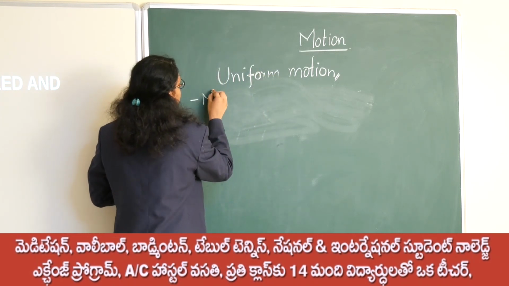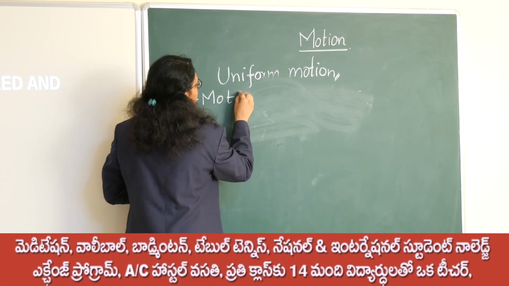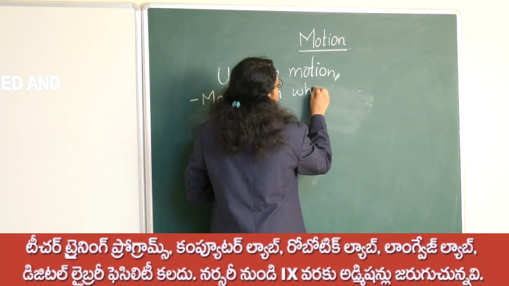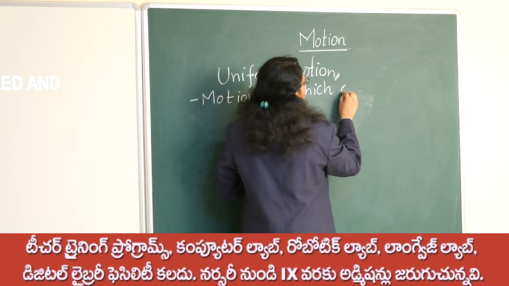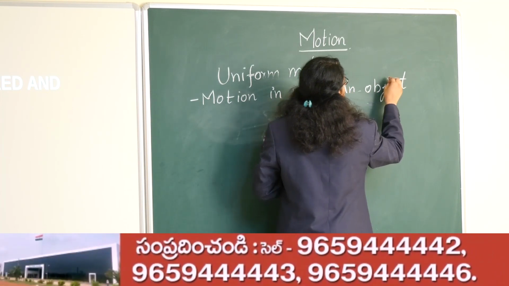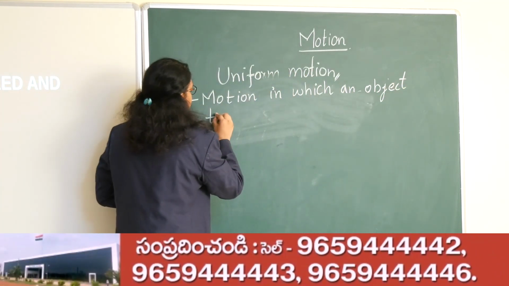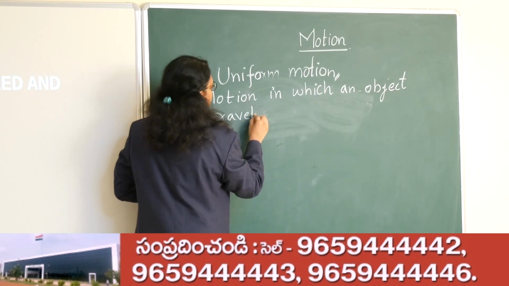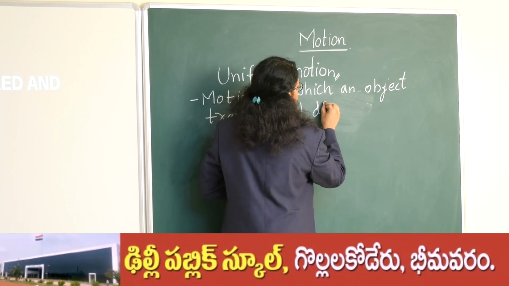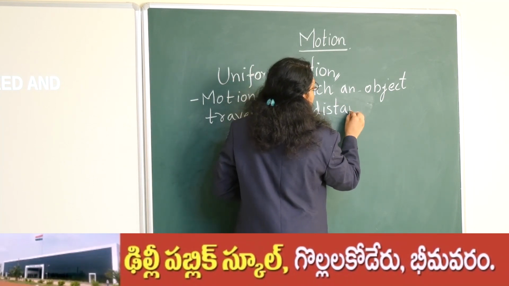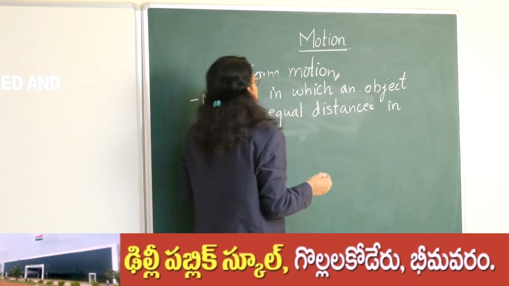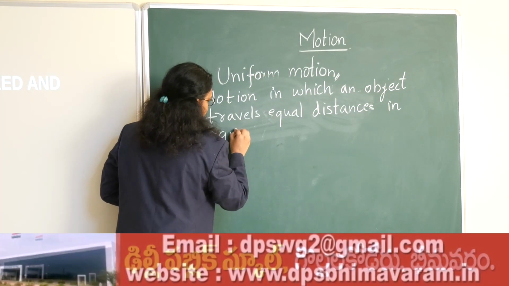It's a motion in which an object travels equal distances in equal intervals of time.